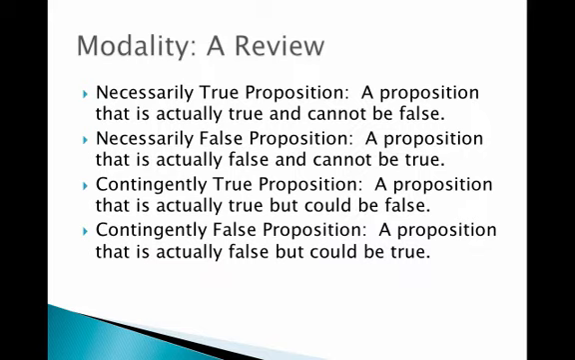Remember that? All right. Okay, let's wrap up this unit, this set lesson with a review then. A necessarily true proposition is a proposition that is actually true and cannot be false. A necessarily false proposition is a proposition that is actually false and cannot be true. A contingently true proposition is a proposition that is actually true but could be false. And a contingently false proposition is a proposition that is actually false but could be true. Again, these PowerPoint slides will be available on the Blackboard website, and I highly encourage you to download and study them to help you absorb this information.